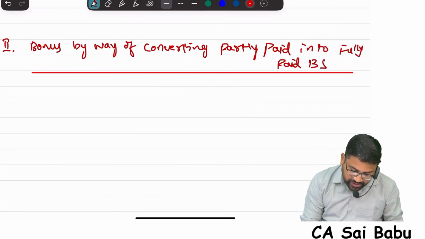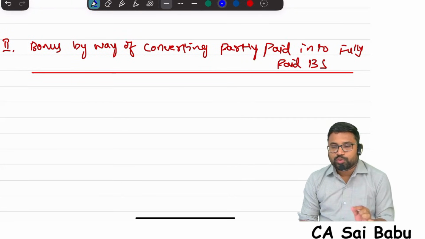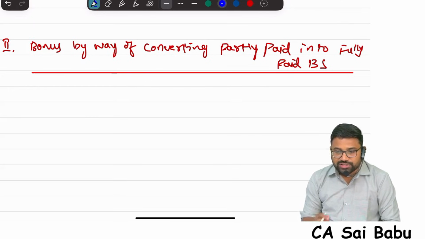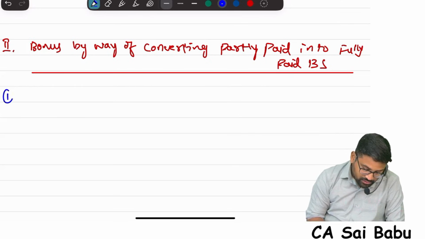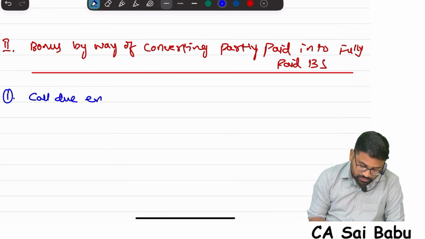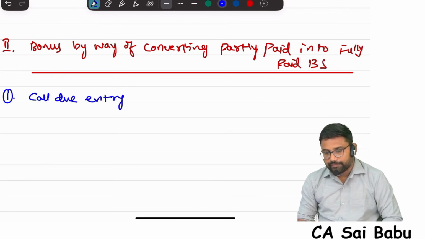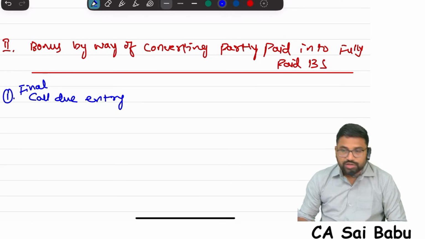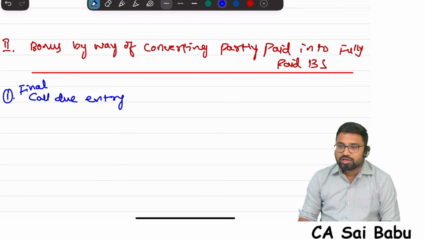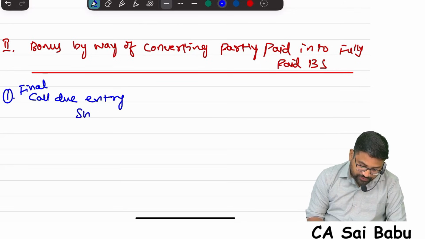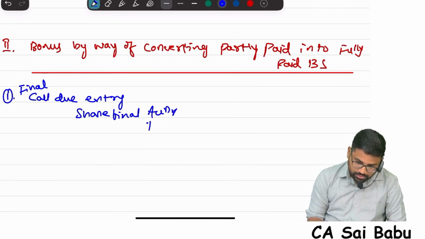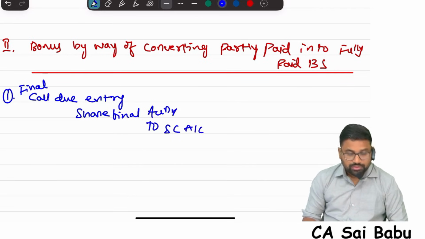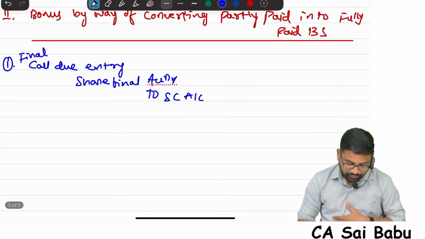Here 3 entries will come, sir. Here I am giving bonus only for that unpaid amount, right? First you write a call due entry. I mean the final call due entry. Tell me, what is the due entry for call? Share final call account debit to share capital account. First you write the due entry. Second, declare bonus.